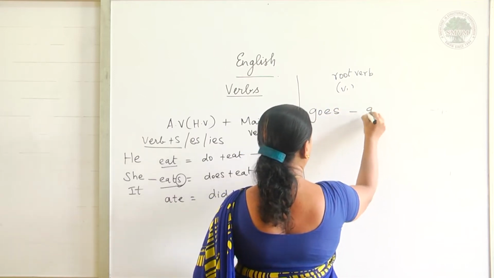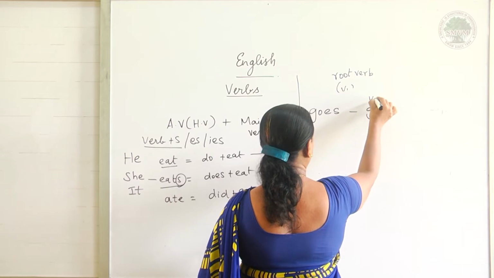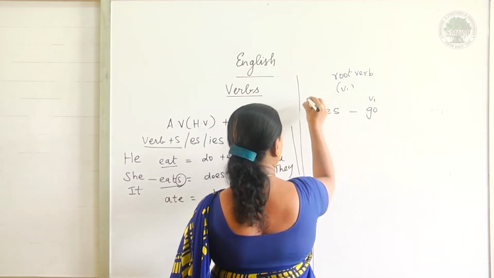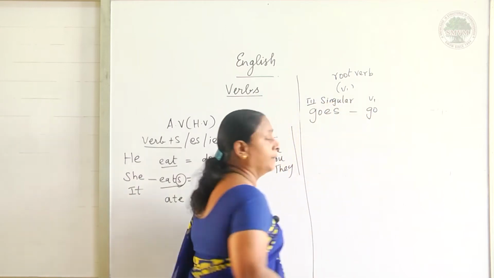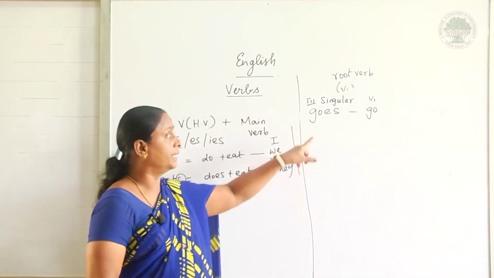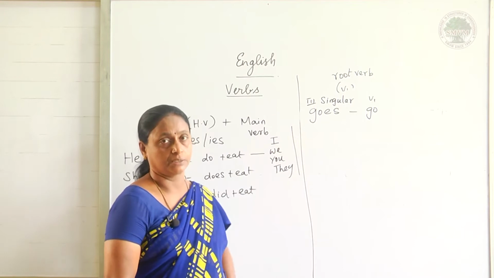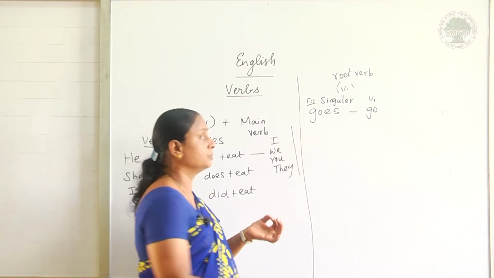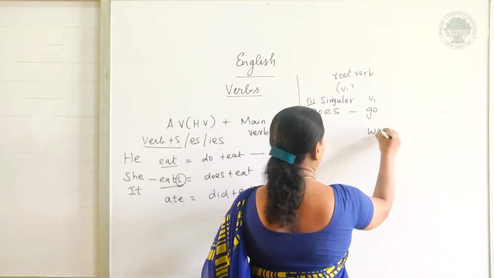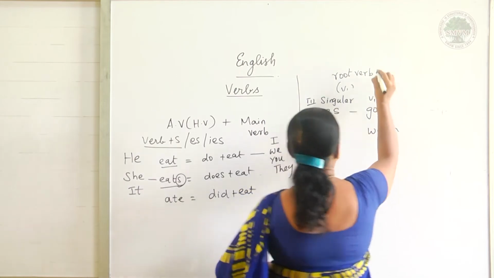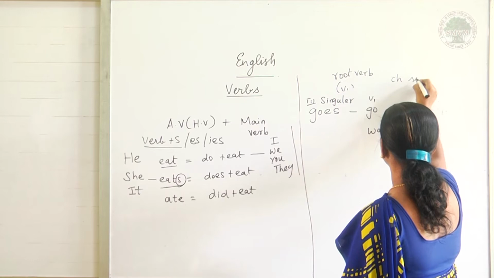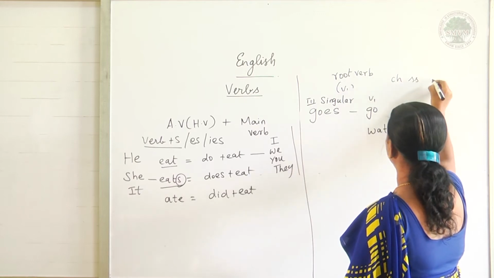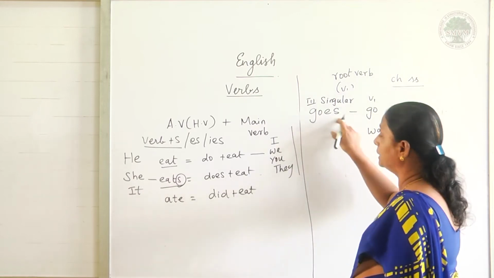So this will be the V1 verb, and when it comes for third person singular, I have to write verb plus es. We have goes, watch. The words ending with ch, ss, o, like that, we have to add es.